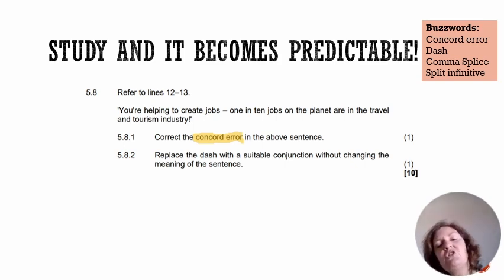All right. So, a concord error is when subject and verb do not match. A concord error is most commonly used in South Africa when we make fun of Afrikaans-speaking people. I are wearing a jean pant. That's a very common stereotype. I are wearing a jean pant in an Afrikaans accent. What's it supposed to be? It's supposed to be, I am wearing jeans, or I am wearing pants. Jean pant, by the way, is a form of redundancy.